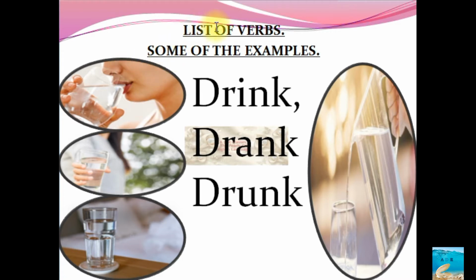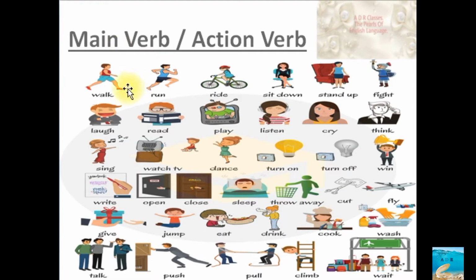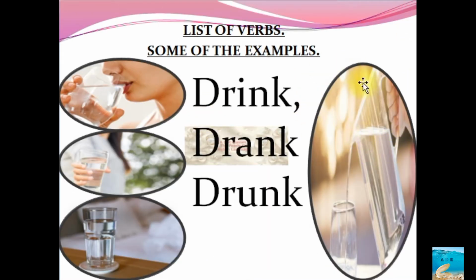But before going to that segment, let me once again tell you that the list of verbs is basically the main verb. In all the lists of verbs we will be saying only the main verb, which is action oriented. All the action words which primarily speak about the action, basically showing you the action, that kind of word is called the main verb. So here one category of action is labeled under three different time sequences.